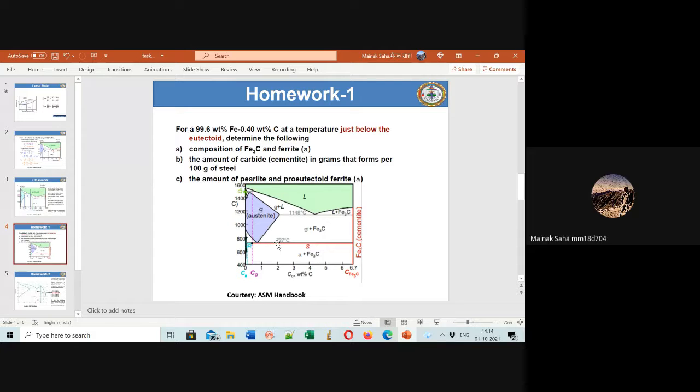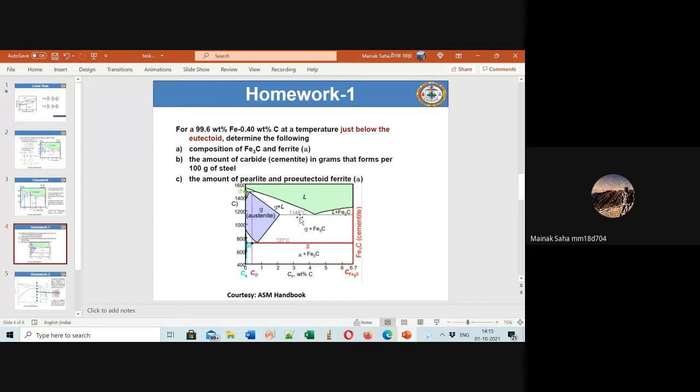So this red line, what you have asked me, is the eutectoid line. This is around 760 degrees. Sometimes some books write it as 760, sometimes people write it as 727. I will mainly follow 727. So this is the eutectoid line, and at 1150 or 1148 degrees, that line is the eutectic line.